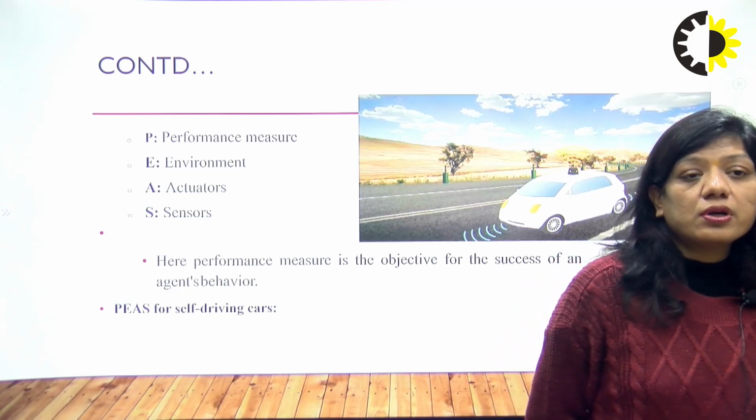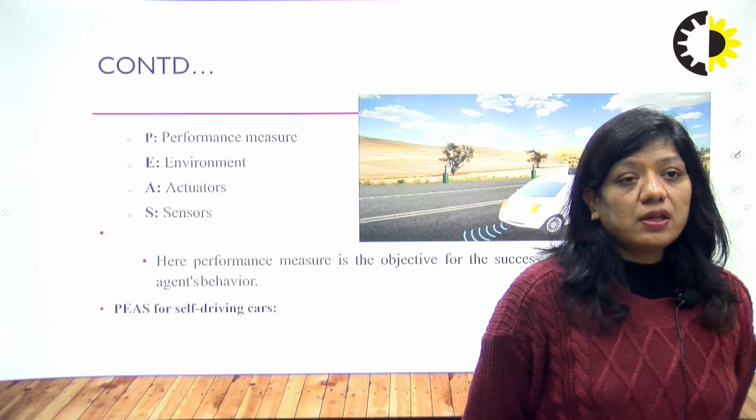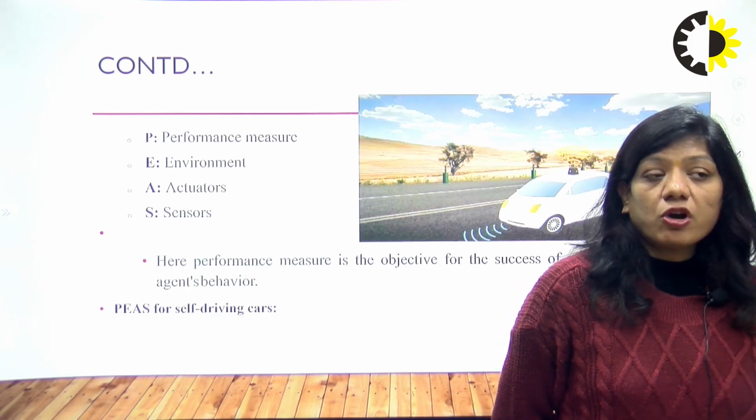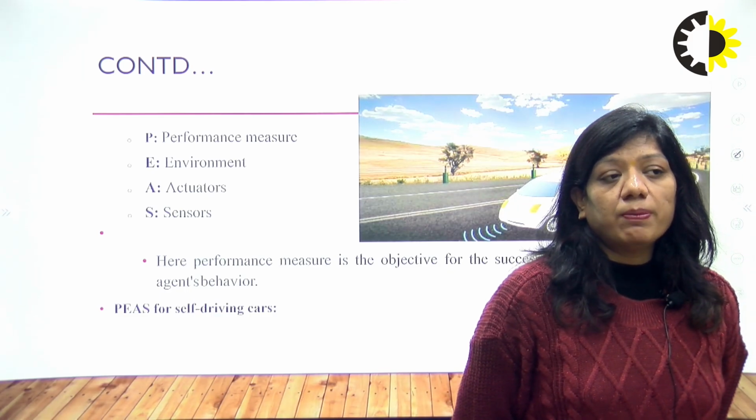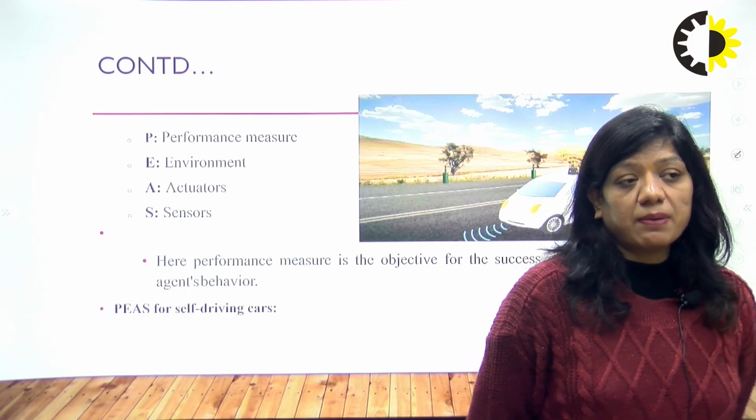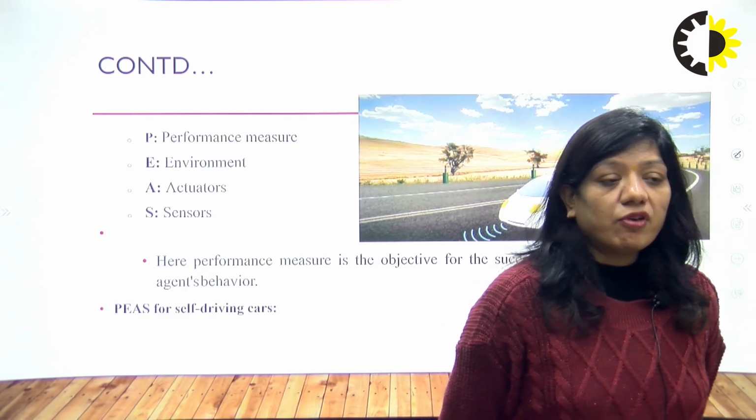Now I'm going to tell you the PEAS for a self-driving car: what would be its performance measure, its environment, its actuators, and its sensors.